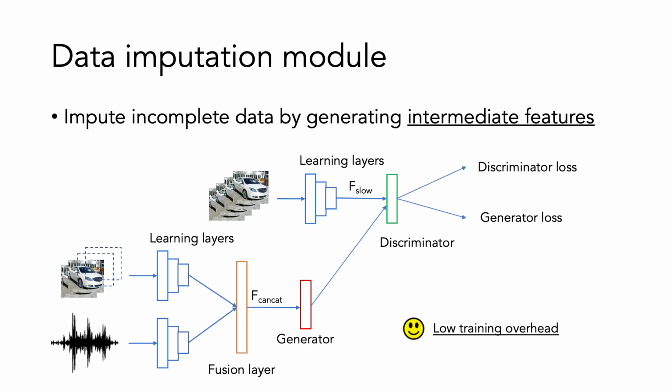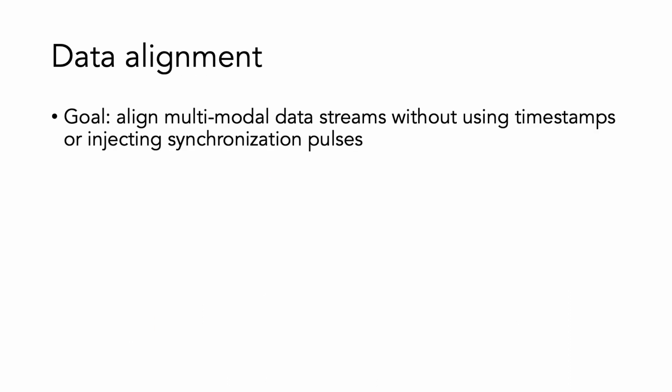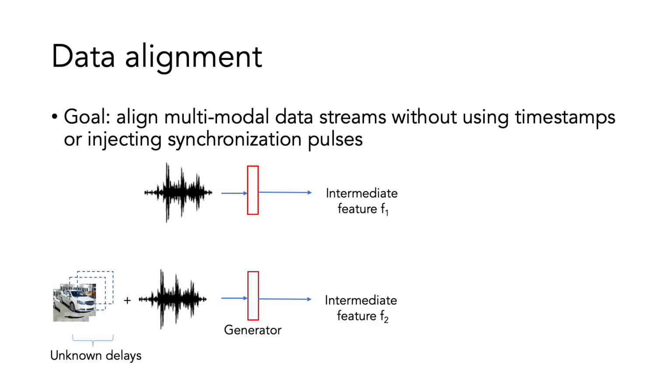Based on our experiments, the training overhead is only 8 to 20 hours, significantly lower than retraining the entire multimodal model. To tackle the challenge of synchronization inaccuracy on IoT devices, we designed a data alignment module without using timestamps or injecting synchronization pulses. The key idea is to reuse the data imputation module to generate 2 sets of feature maps: a feature map f1, generated by audio-only data, and a series of feature maps f2, generated by both audio and video data with multiple delay configurations.